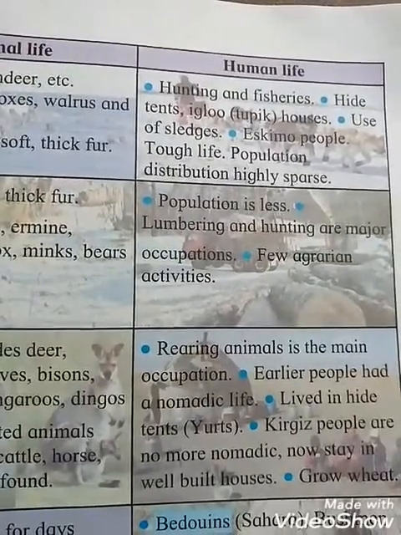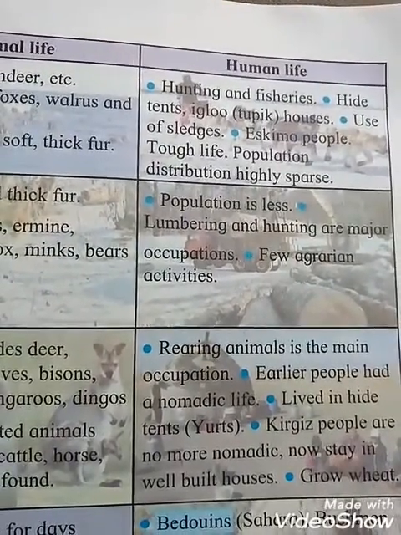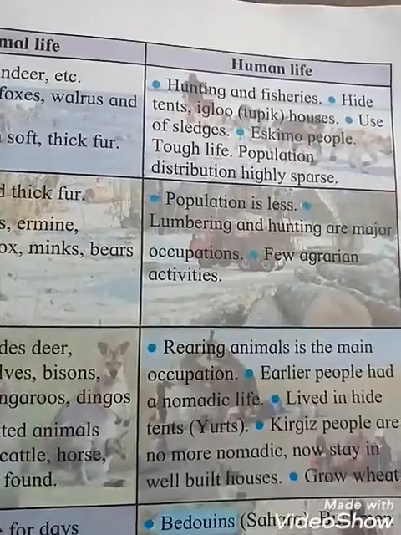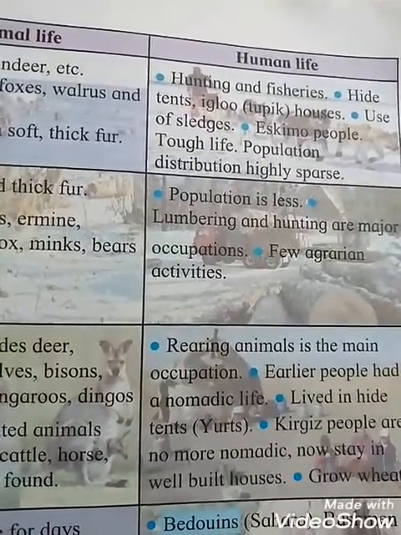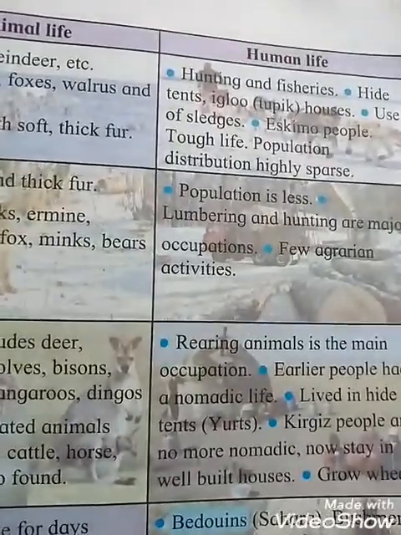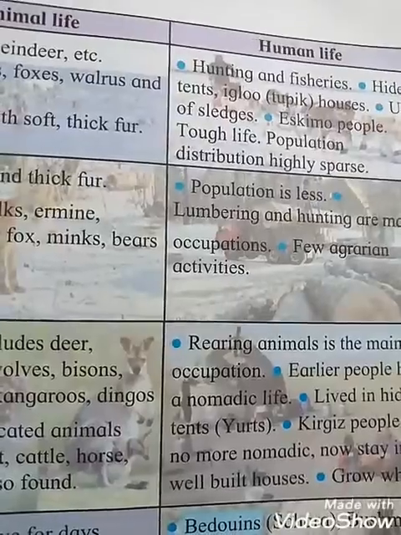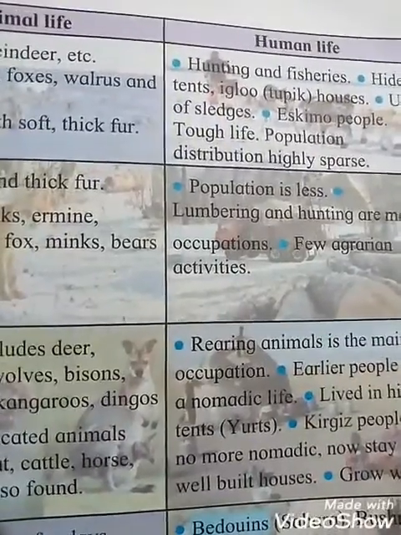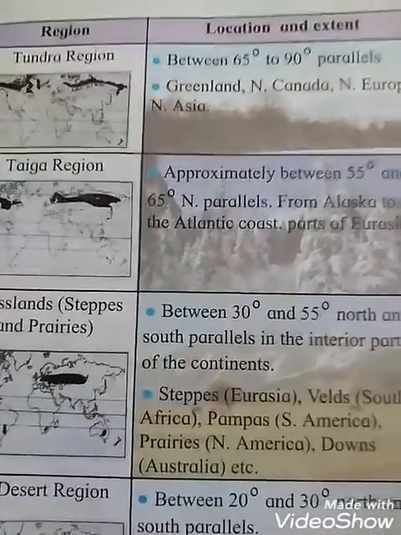See the picture shown here. Use of sledge, Eskimo people, tough life. And in this place, the population distribution is highly sparse. Okay, so all these are found in which place? That is the tundra region. Okay, so next one is the taiga region.